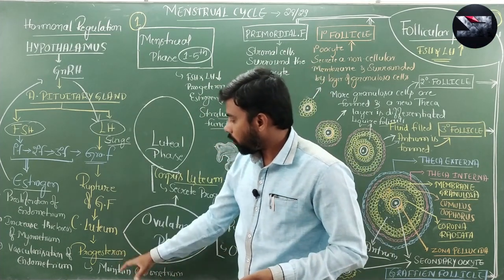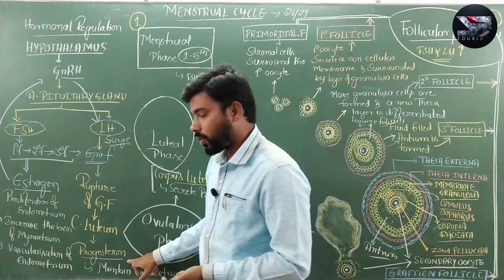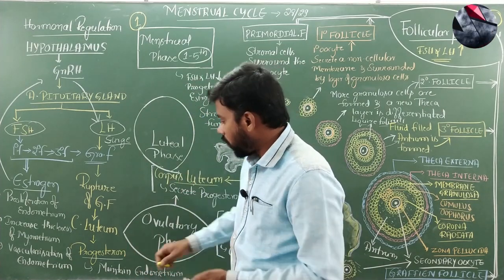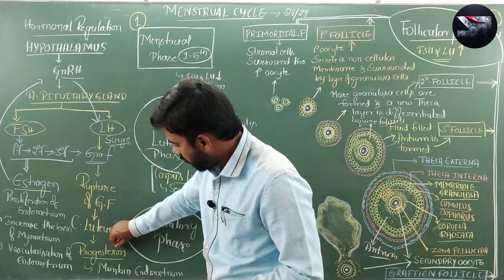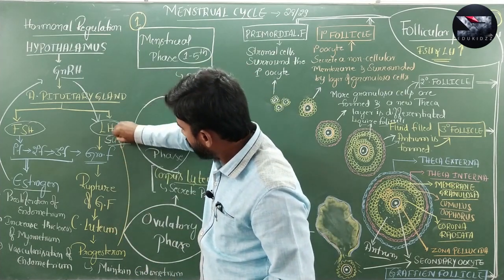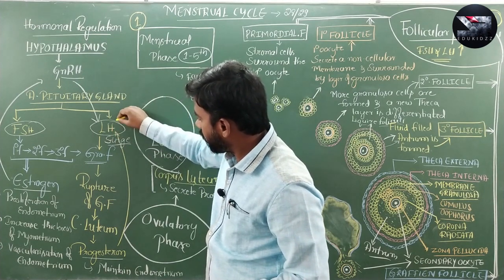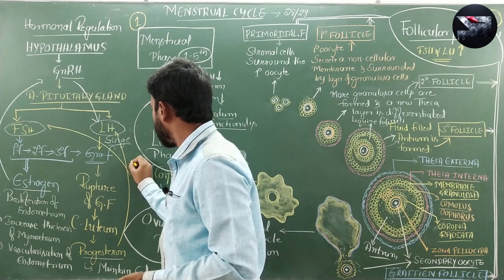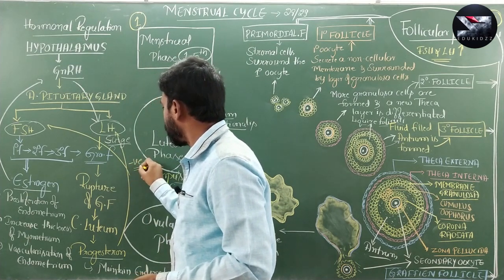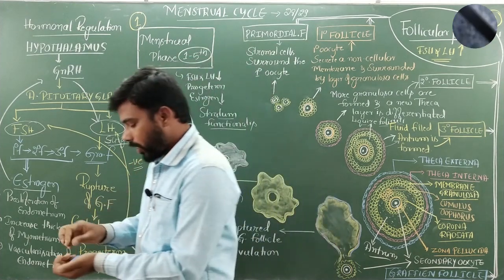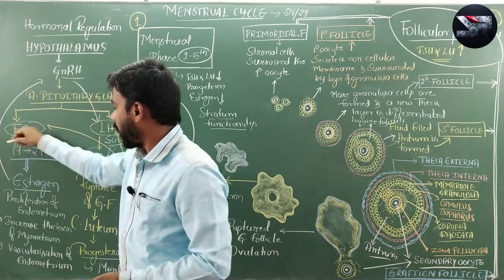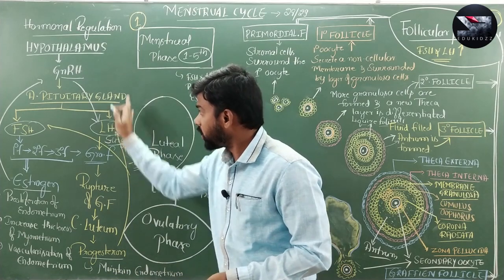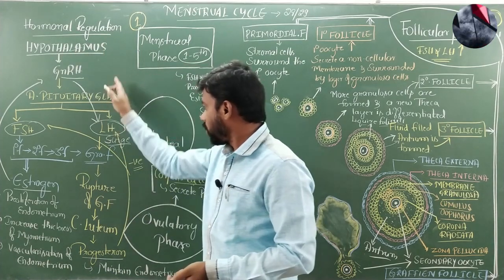And one more thing, progesterone gives negative feedback. The increased progesterone level decreases LH as well as FSH. This is the negative feedback, and what I wrote here, this one is the positive feedback: how estrogen increases LH surge. So, this is how the hormonal regulation process works.